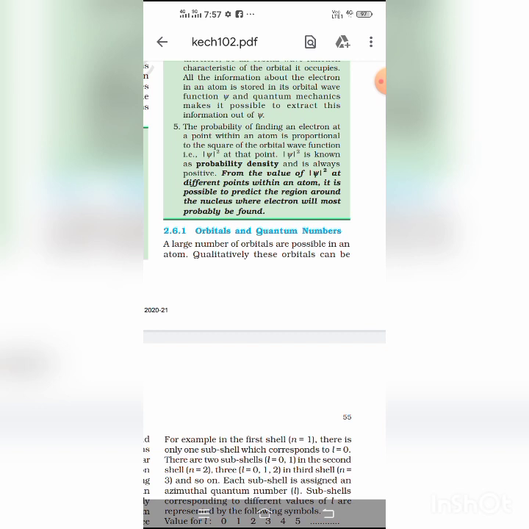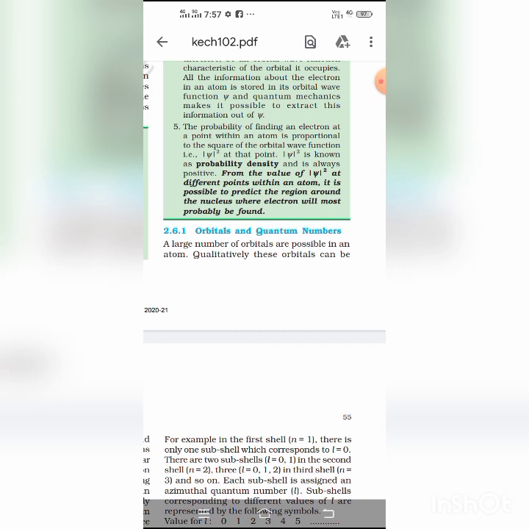Okay, and when n equals 2, that means in the second orbit the maximum electron holding capacity is 2 into 2 square, that means 8. In this way we can find out the maximum electron holding capacity in each orbit, and the names start from capital K, L, M, N, and so on.